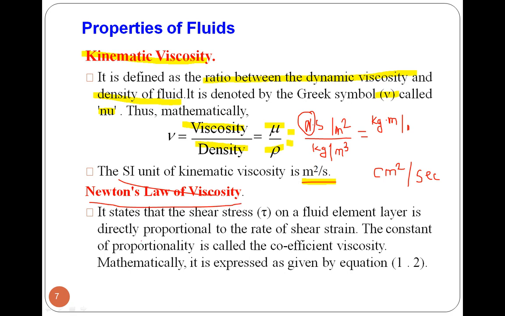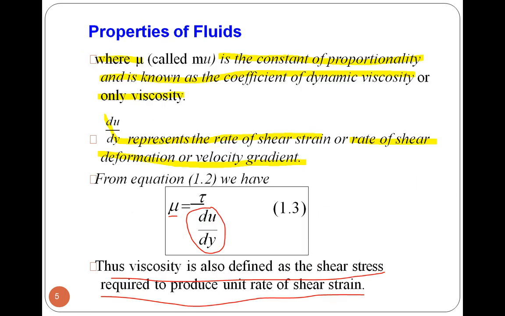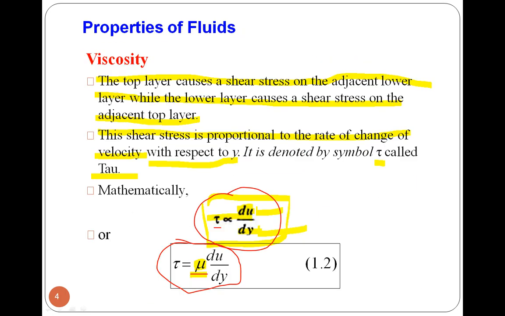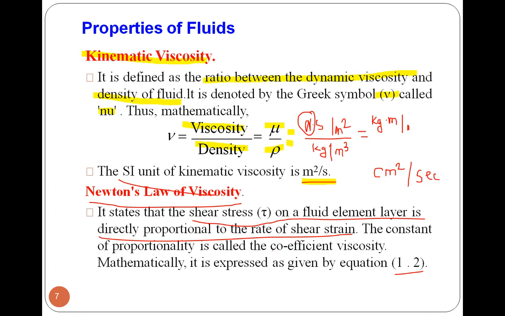We have already seen this during the discussion of viscosity: shear stress on a fluid element layer is directly proportional to the rate of shear strain, or velocity gradient, and the proportionality constant is the coefficient of viscosity, or simply viscosity. That is Newton's law of viscosity.